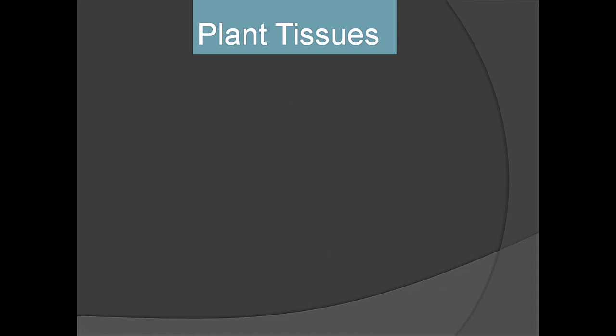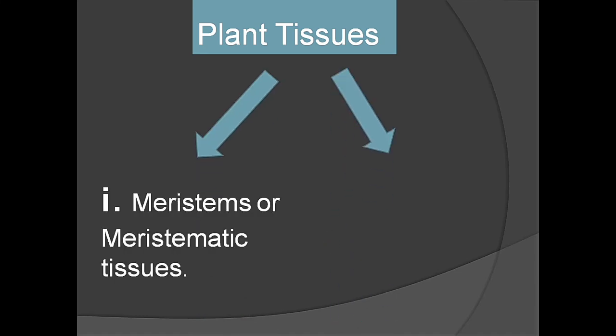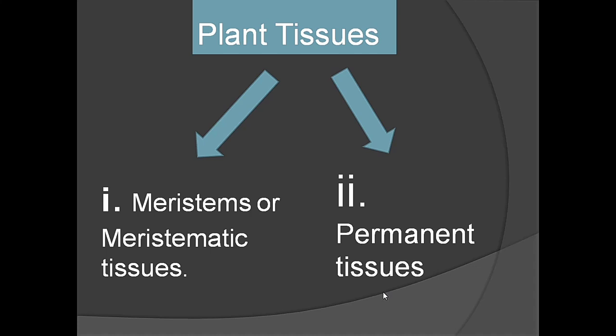In the beginning of this lesson, we are going to learn plant tissues. Afterwards, we will learn animal tissues. There are two types of plant tissues. The first type is meristems or meristematic tissues. The second type is permanent tissues. Permanent tissues are made up of larger cells. They are mature cells. Meristems or meristematic tissue is made up of young cells. They are smaller cells.